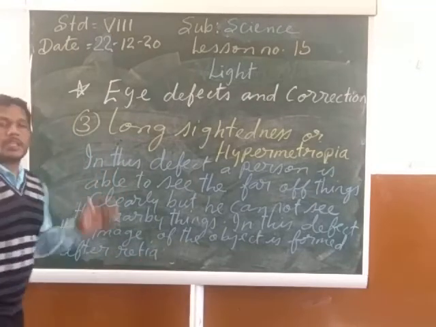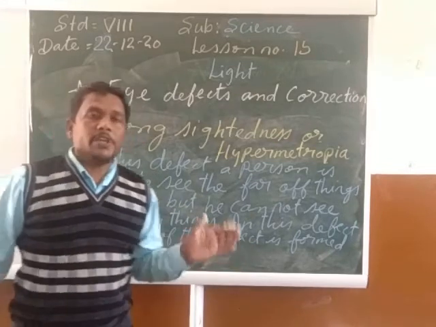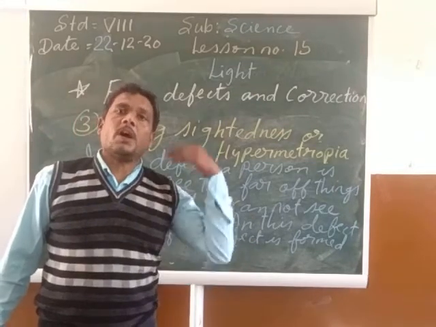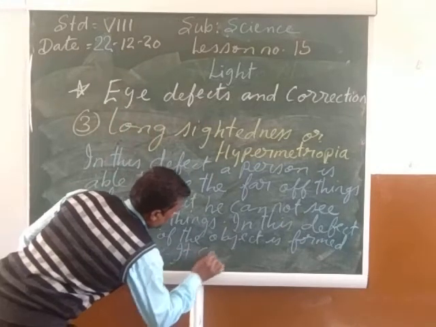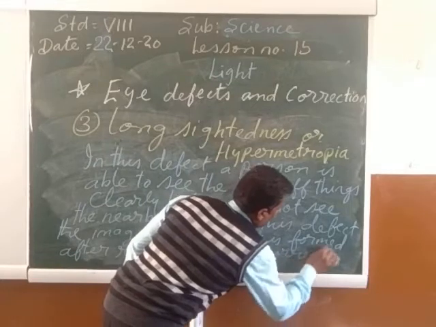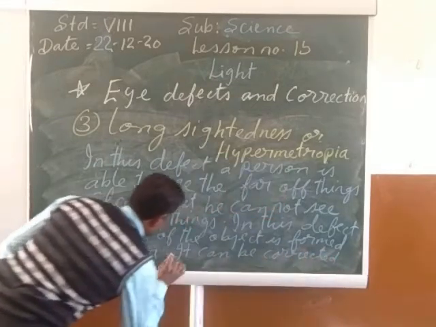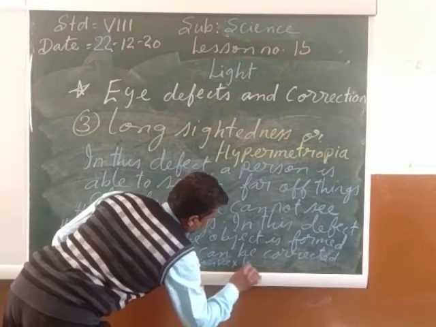So in long-sightedness or hypermetropia, the image of the object is being formed after the retina. It can be corrected by convex lens.